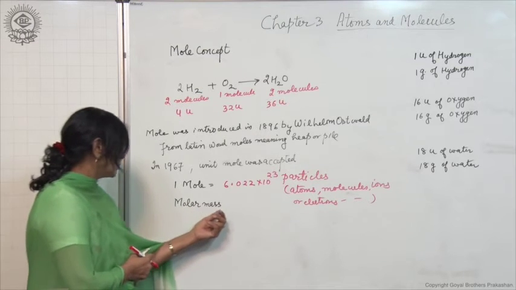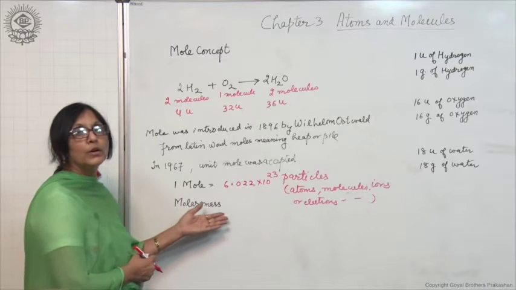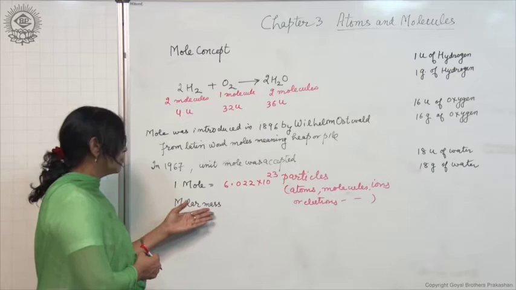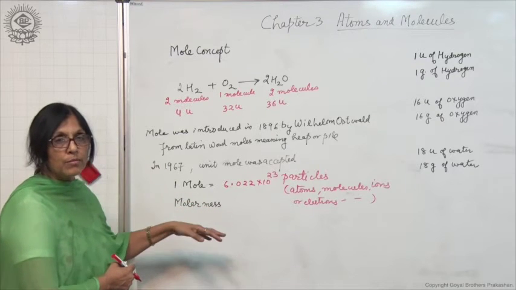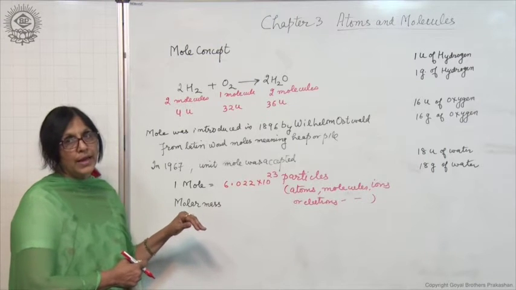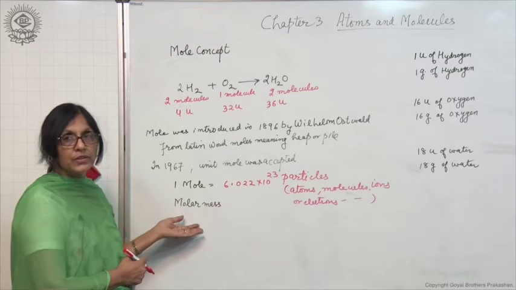Also, another term is molar mass. What is the mass of 1 mole? Mass of 1 mole is called molar mass. And what is molar mass? Molar mass of an element or a compound is equal to its gram atomic mass or gram molecular mass, which we have already discussed.